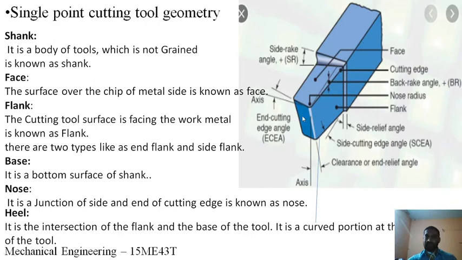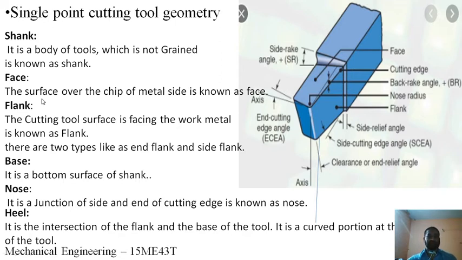So what will happen if you use this tool continuously? This tool will wear and the wear will come up to here. Then the shank portion will be ground again. It has a long portion, so since the tool wears continuously, the shank portion is used for cutting edge purposes. That's why it is left without grinding, so that when tool wear happens, this shank portion will be used for cutting edges.